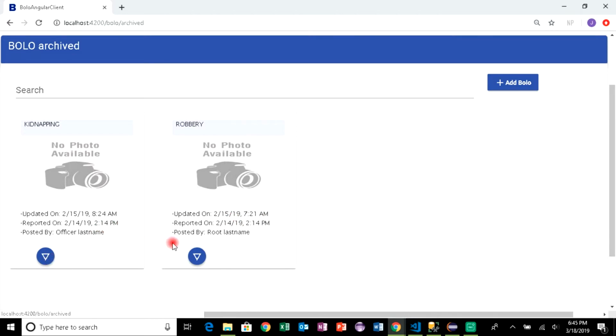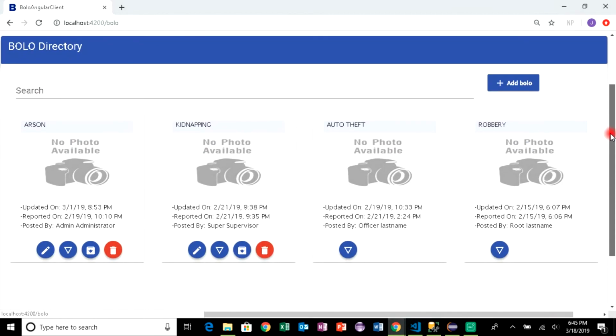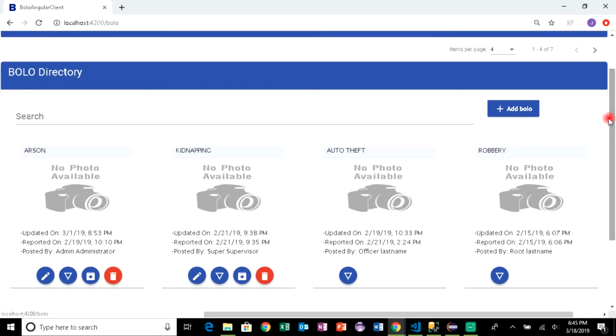You can also see that as a supervisor, you do not have access to the admin dashboard, so you do not have admin capabilities. So that is basically a rundown of the Supervisor or Tier 3